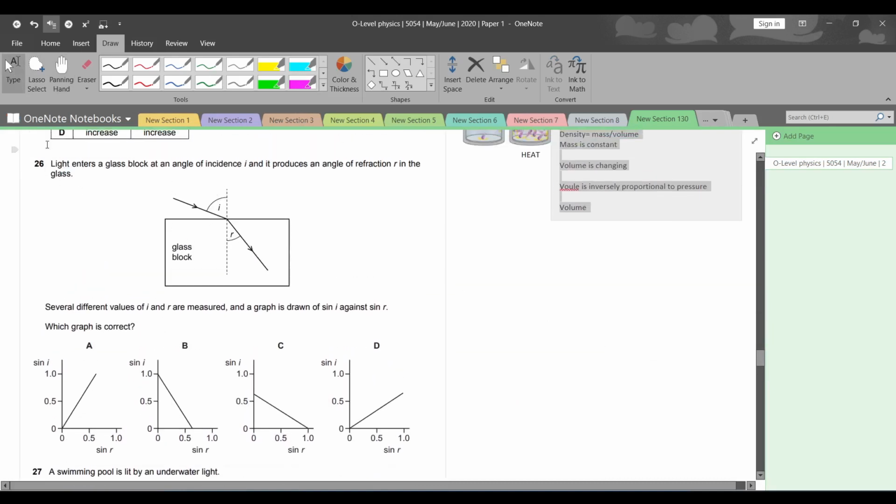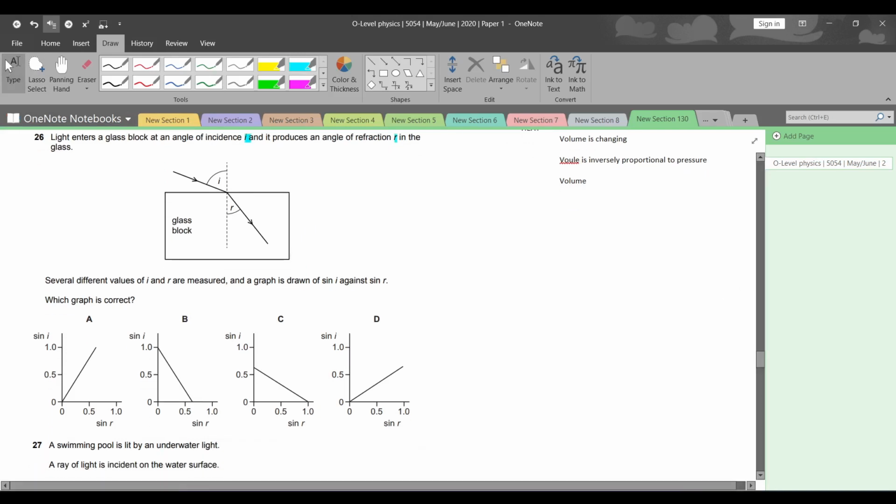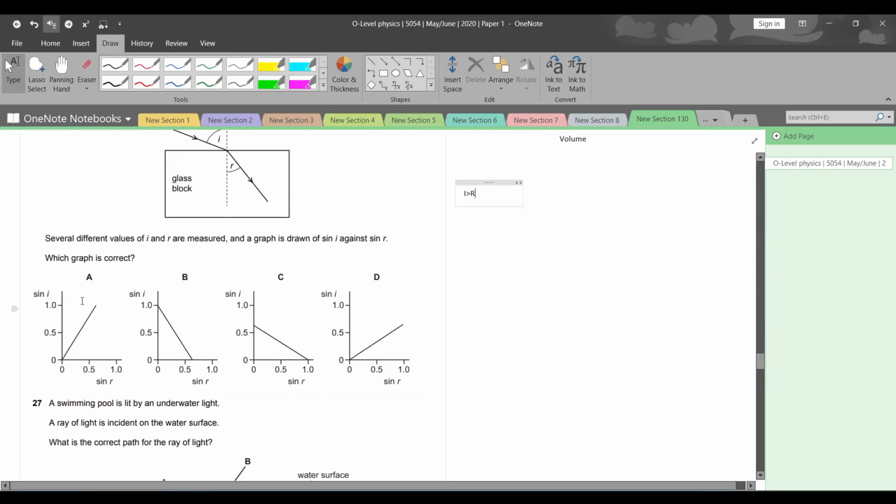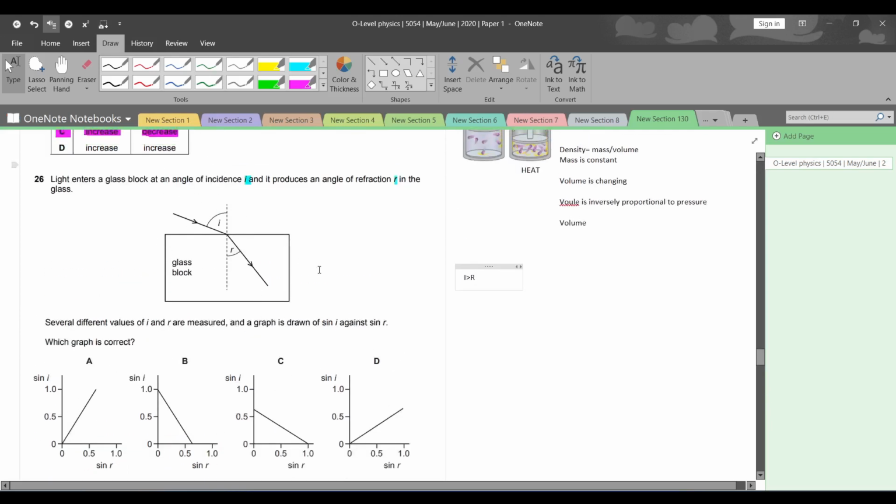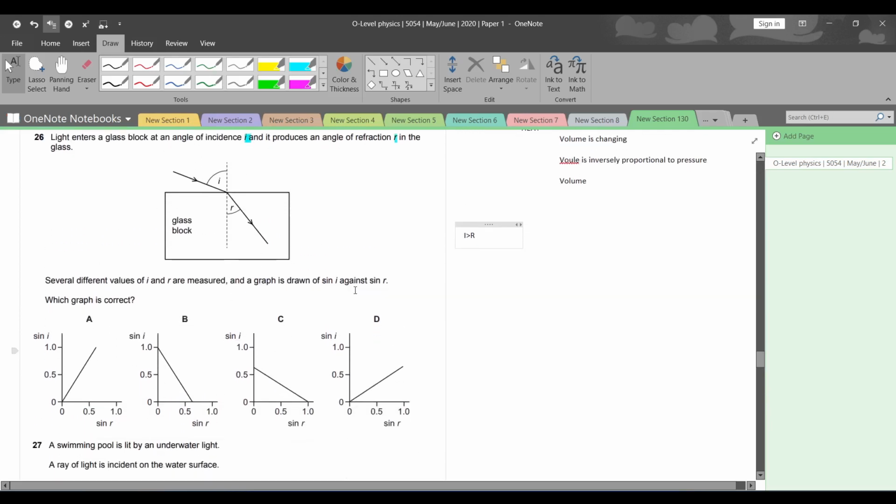Question number 26. Light enters a glass block at an angle of incidence I and it produces an angle of refraction R in the glass. Several values of I and R are measured and a graph is drawn of sine I against sine R. Which graph is correct? ठीक है ना. First of all, we know that the I is greater than R. I is greater than R. समझ आ गई? So we can assume that the sine I will be greater than sine R in the same amount of, you know, refraction. Sine I will be greater than sine R.